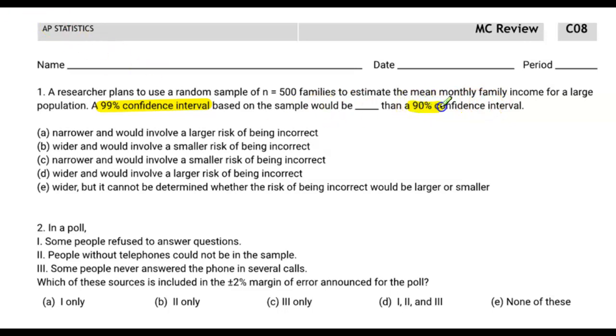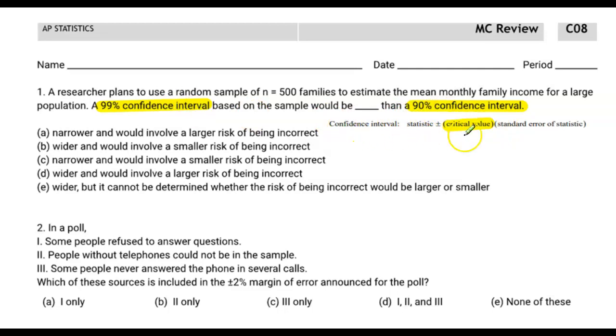Now keep in mind that the differences between these two confidence intervals is that they're going to have different critical values. When you look at the formula for confidence intervals, the part that says critical value is the part that's going to be determined by the confidence level. As the confidence level goes up, the critical value is going to go up, and as the confidence level goes down, the critical value is going to go down. A higher confidence level is going to lead to a larger critical value.